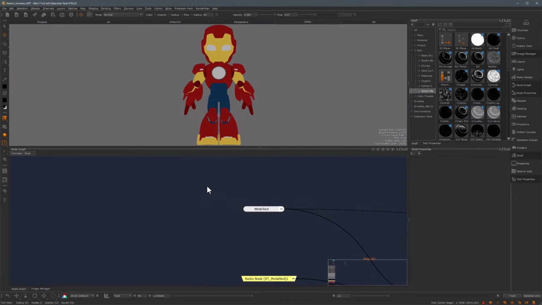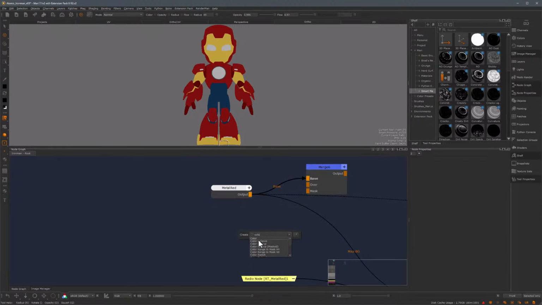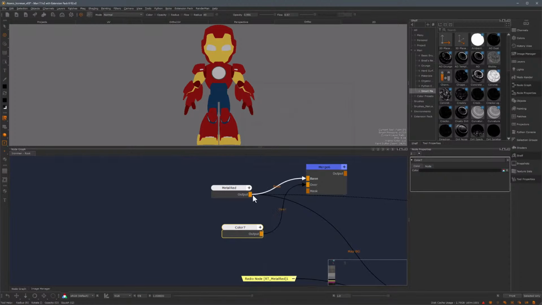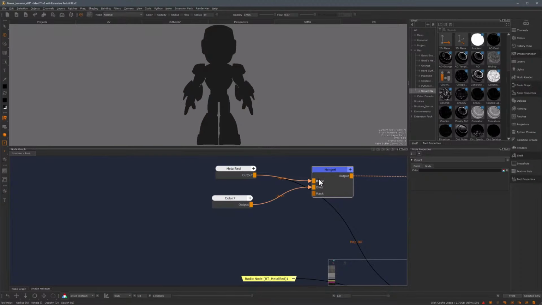So I'm going to get a merge node, and I'm going to keep this metal red. So the idea is that I'm going to see mostly the paint and not so much of the metal. So I'm just going to connect this into the base here, and then I'll get another color node. And I'll make this color some dark gray, just to represent some metal underneath. And I'll just put this in here. So now let's just view this merge node. And because there's no mask involved, of course, I'm just getting the dark gray. So let's build a mask.